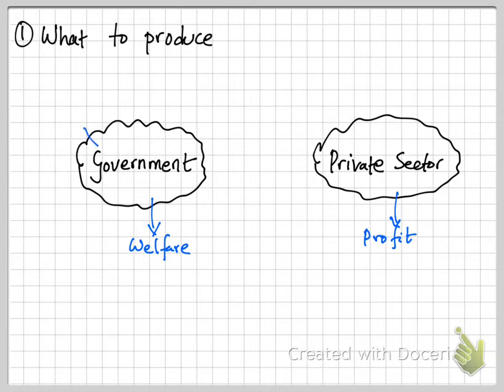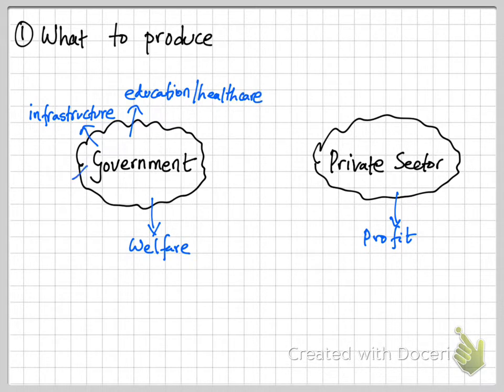For example, roads, bridges, infrastructure, right? These are the kind of goods and services that help people, that help transport, that help businesses. Education, healthcare. These are the sorts of goods and services that the government would produce for the people. Also, so many other goods and services, for example, free food or housing to help the underprivileged people, right? So all of these bring out the welfare for the people around you, for the disadvantaged,